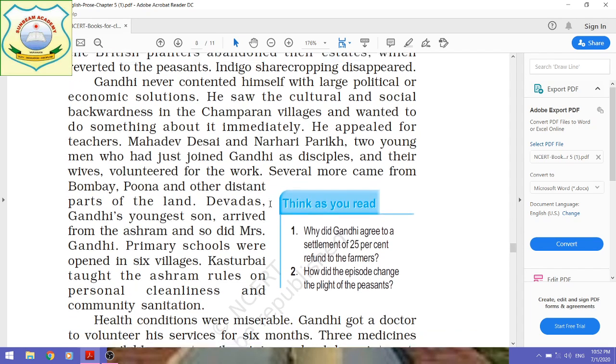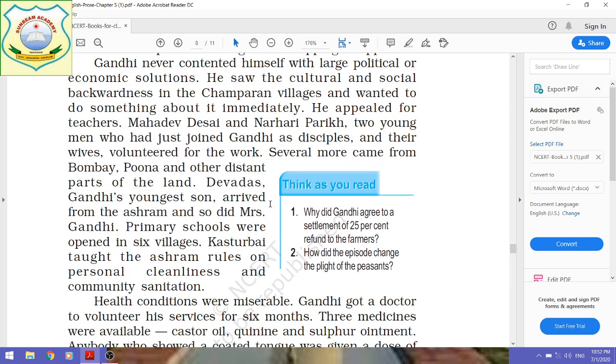And several more came from Bombay, Pune, and other distant parts of the land to support the noble cause of Gandhiji.